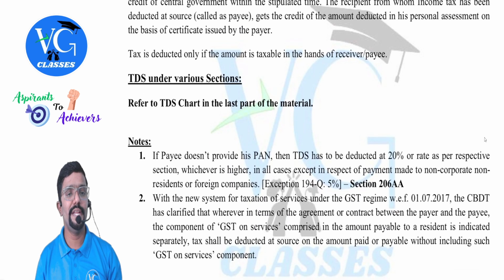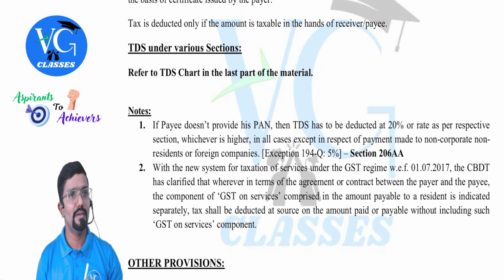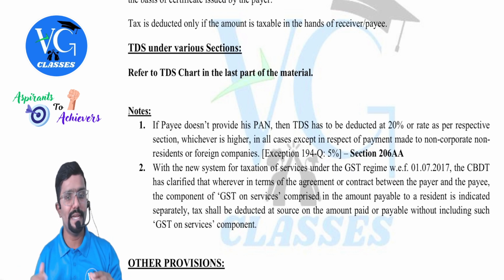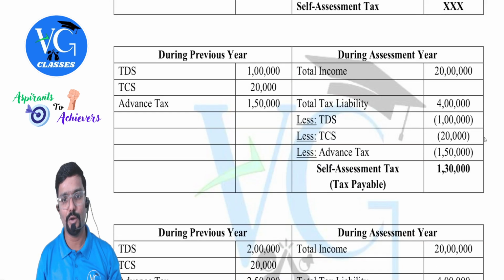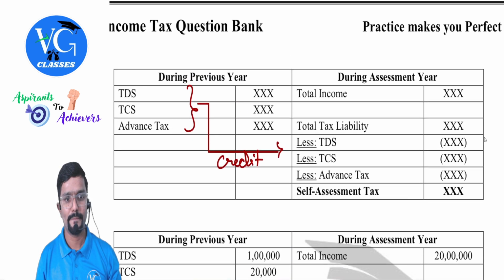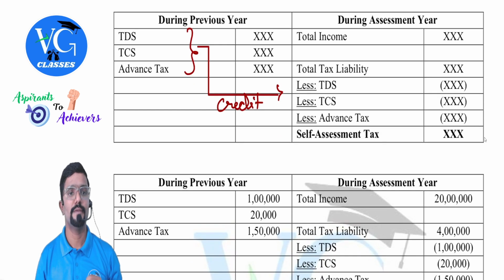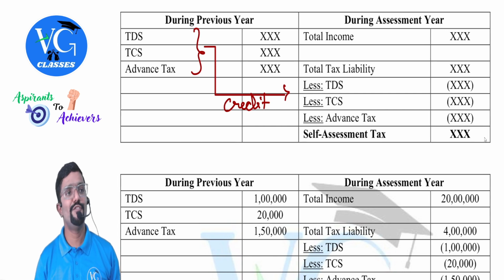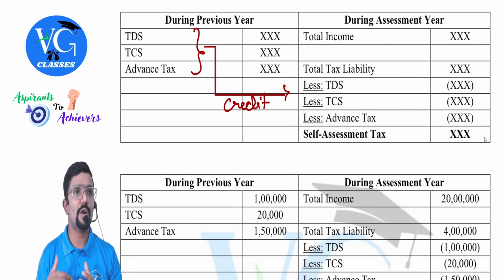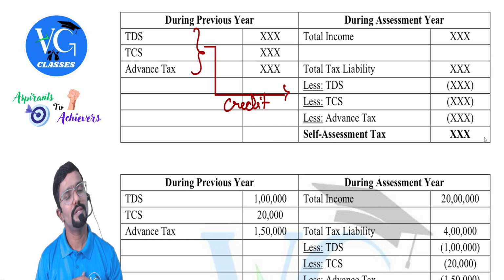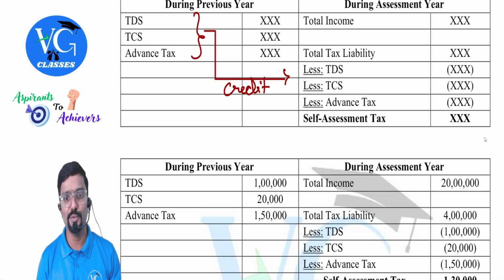Okay. So TDS under various sections we need to cover, which we will do in detail later. First, if you want to make a note of all this, you can just make a note, guys. If you understand the concept, then the topic becomes easy. Or the concept behind the topic, if you know, then it becomes very easy, guys. I have also given 2 examples numerically.